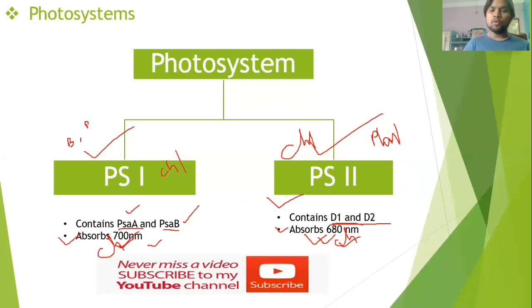D1 and D2 proteins have a unique property: if the light intensity is high, D1 and D2 get destroyed, but they can regenerate again. But PSA and PSB, if they get high light intensity and get destroyed, will not be generated again. Whereas D1 and D2 can regenerate.